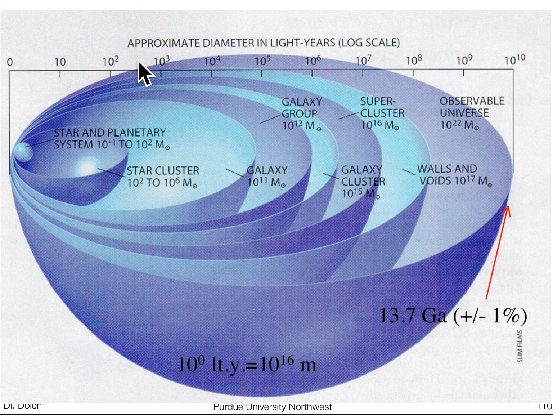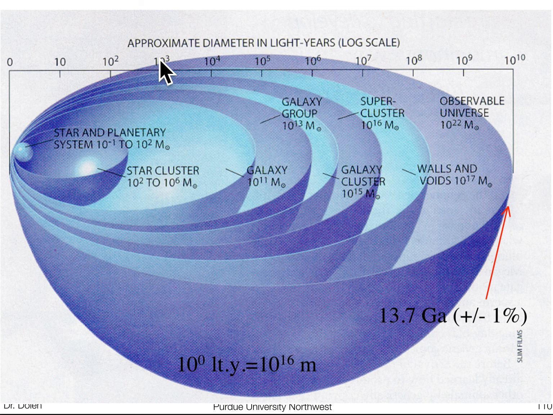This is the approximate diameter of the sphere in light years on a log scale. So we have a planetary system. We have star clusters, right? Kind of our local cluster of stars. A galaxy is about this size here, again on the log scale.